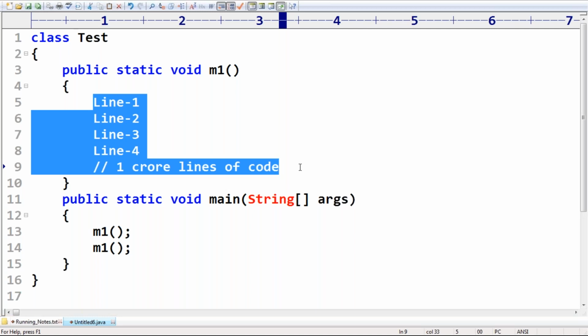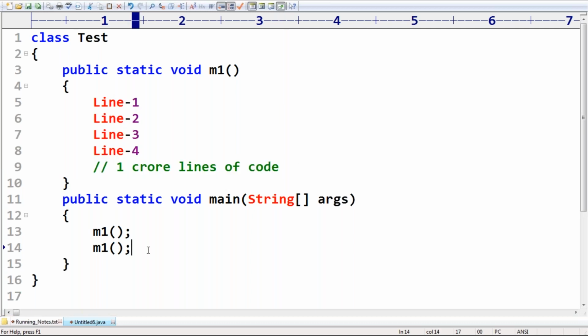Friends, are you able to understand? The interpreter always uses the .class file, correct, Raja? Now my question is: if I call the M1 method 10 times, how many times will interpretation into machine code happen? 10 times.